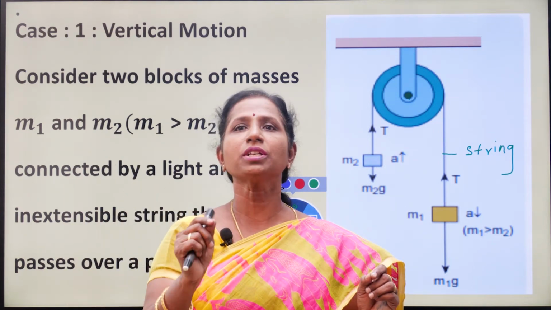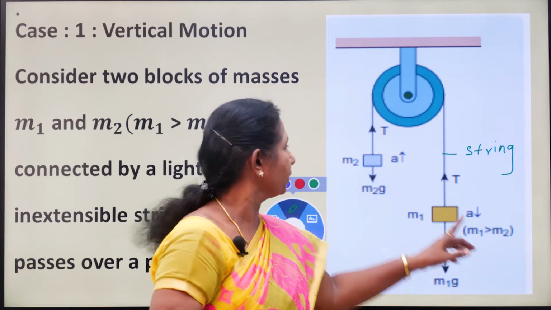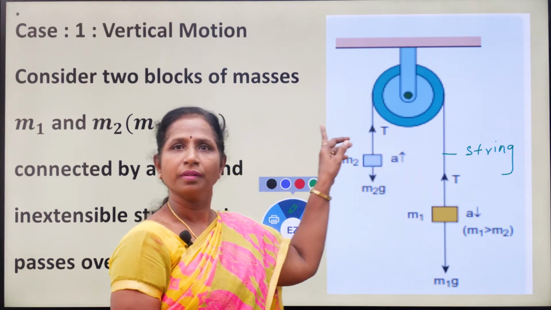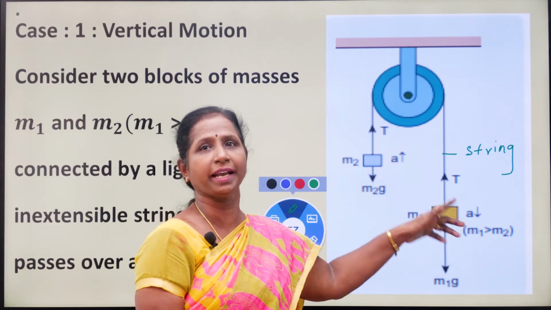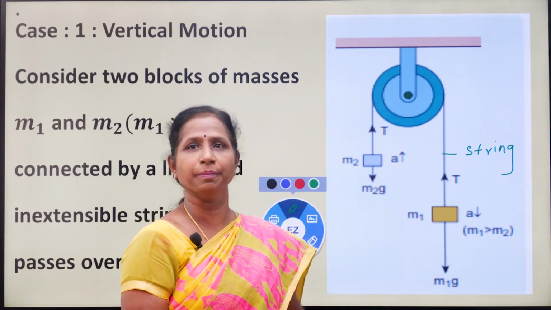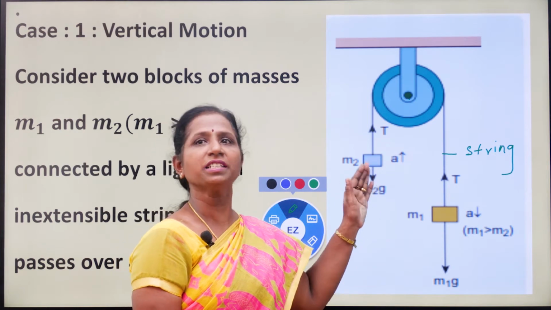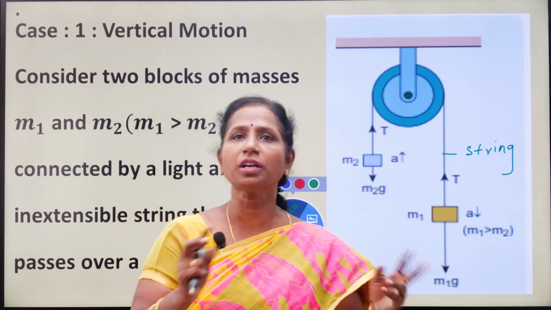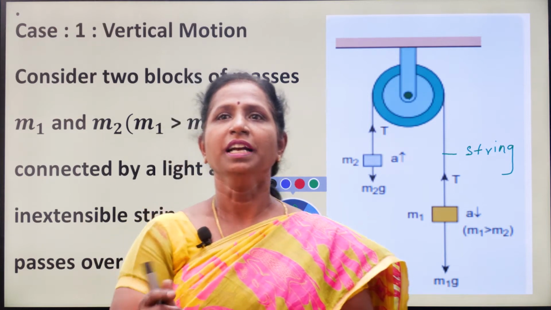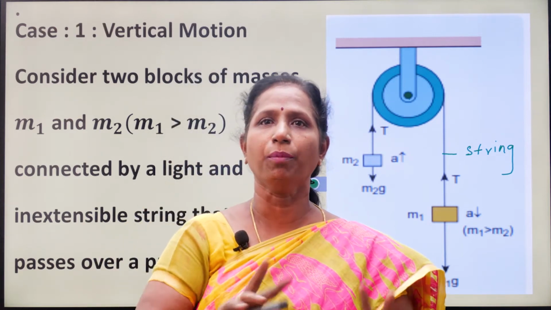Therefore the tension in the string will be the same, T will be the same. Since both the blocks are connected by the same string, the tension remains the same, and the acceleration is also the same. So what is the same? When two blocks are connected by the same string, the tension T is the same in both parts of the string.